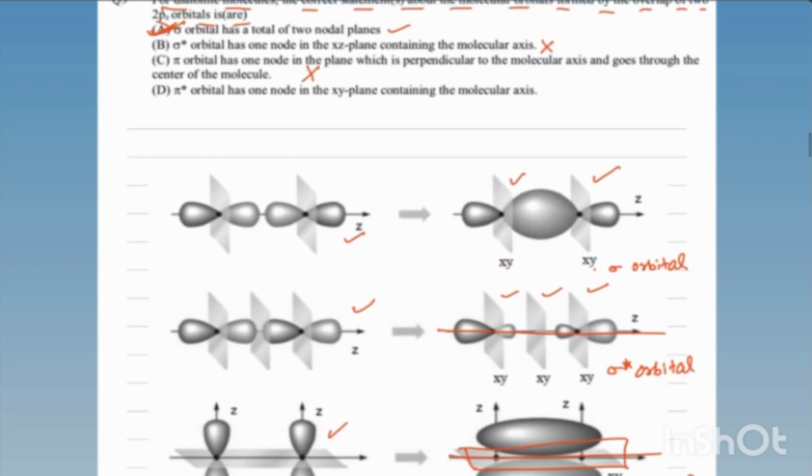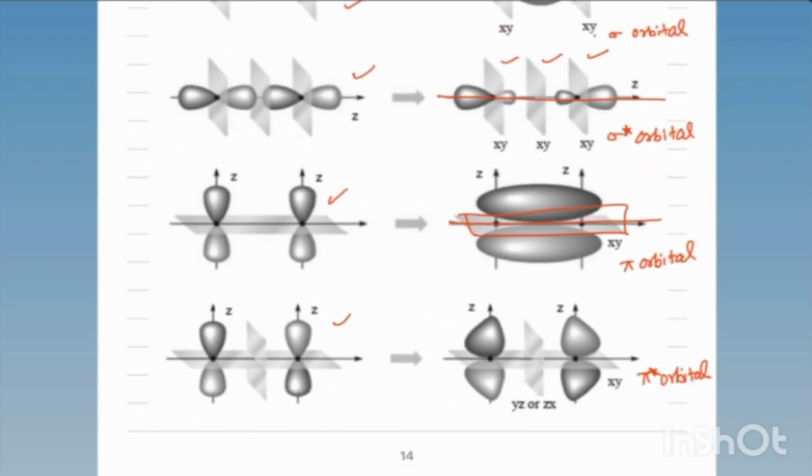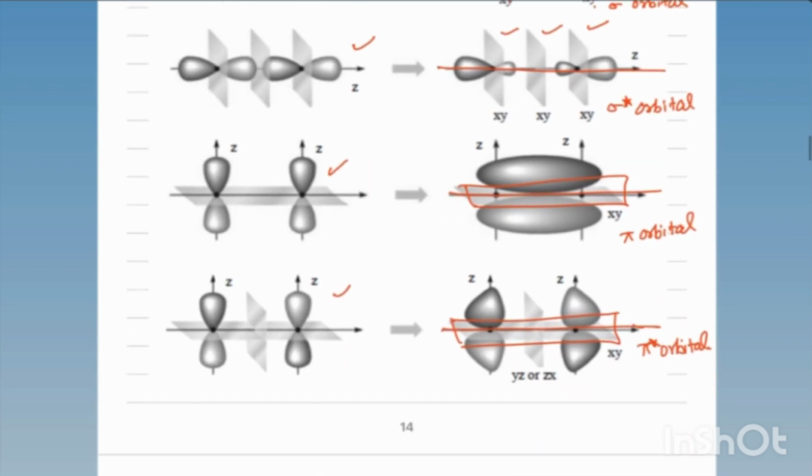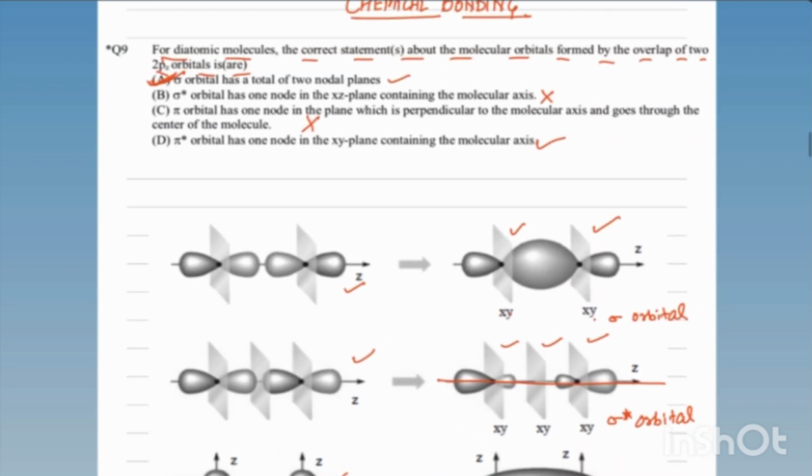If you see the fourth statement, pi star orbital has one node in the xy plane containing the molecular axis. If you see here, pi star has one nodal plane which contains the molecular axis. So this statement is correct. This is the xy plane, and it is containing the molecular axis. That's why this statement is correct. So the A and D options should be the correct answer.